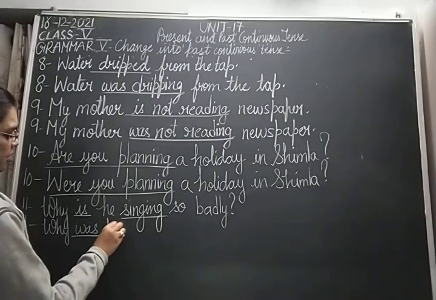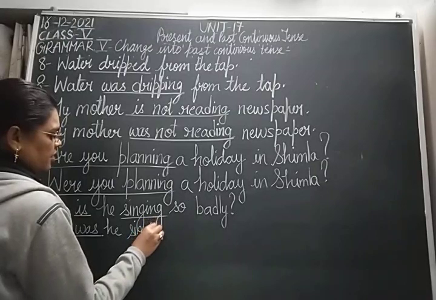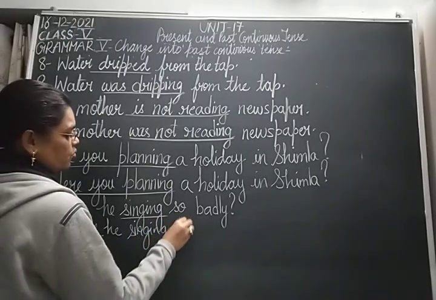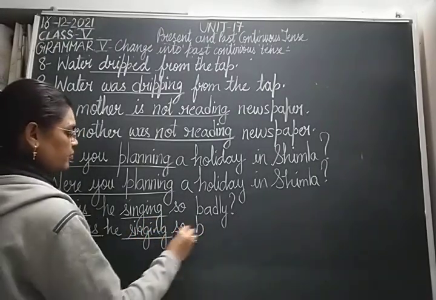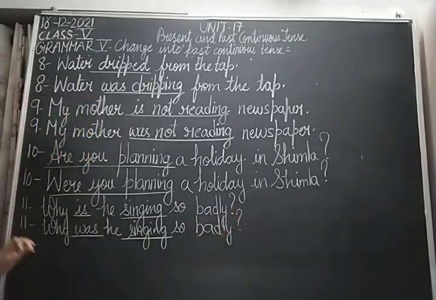So our sentence will be: Why was he singing so badly? Clear? Why was he singing so badly? And now the last sentence of this exercise.